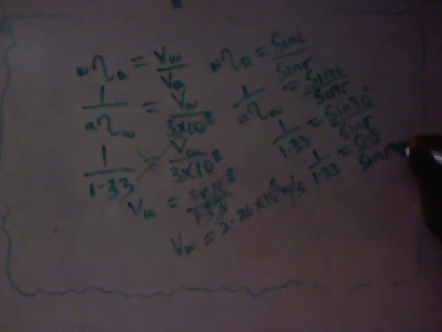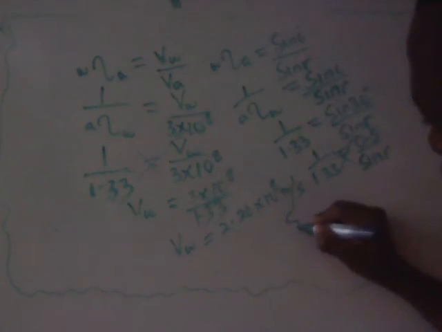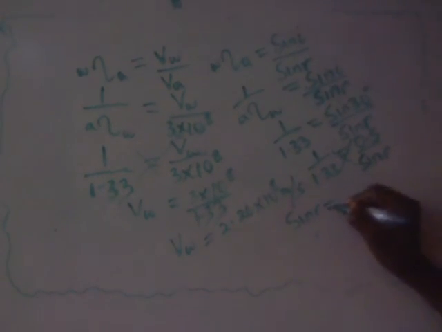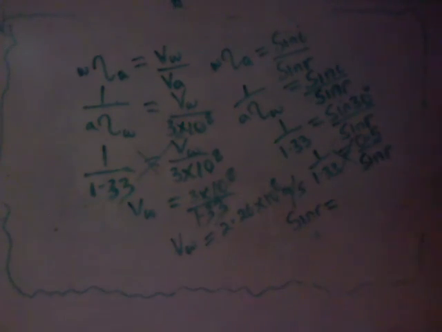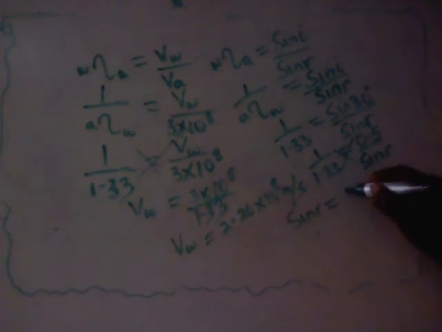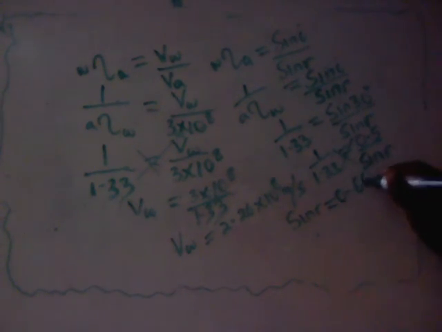Making sine r the subject, we can multiply. So sine r equals 1.33 times 0.5, that's 0.665.